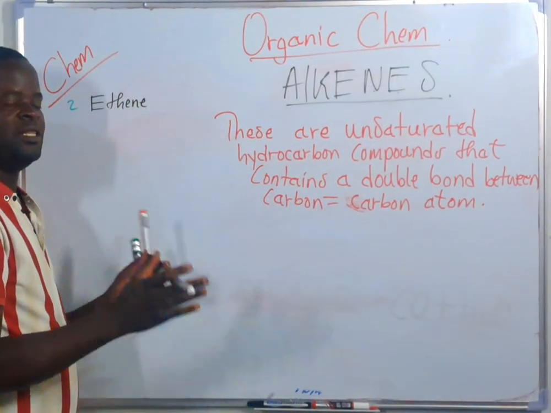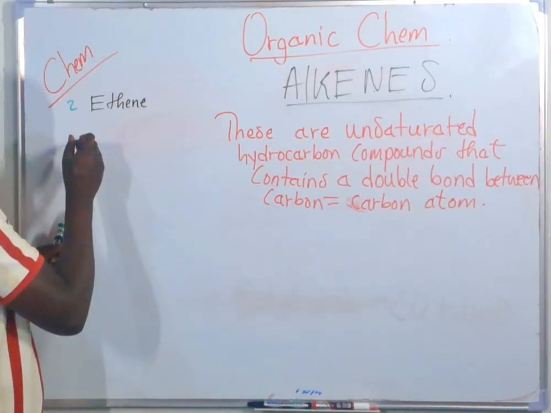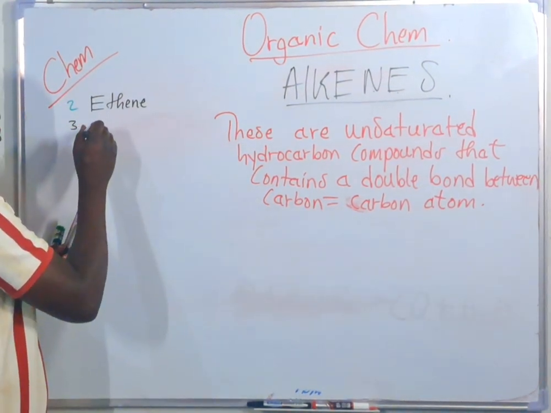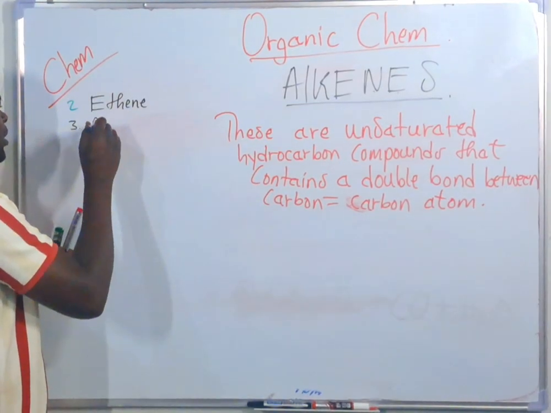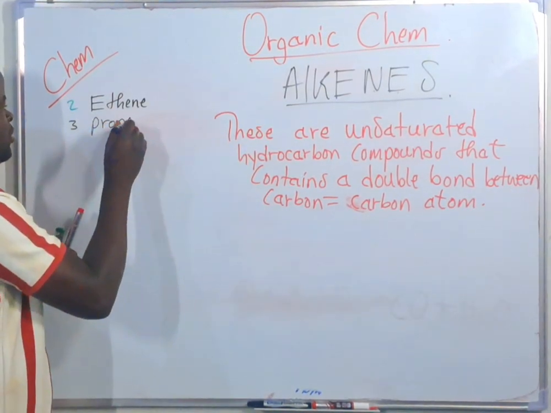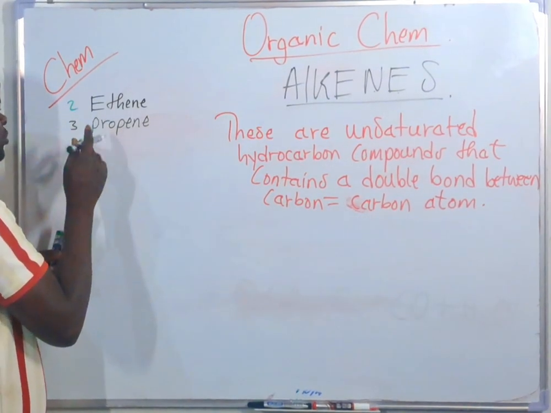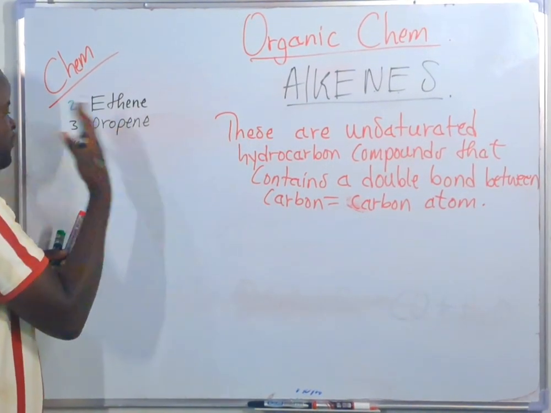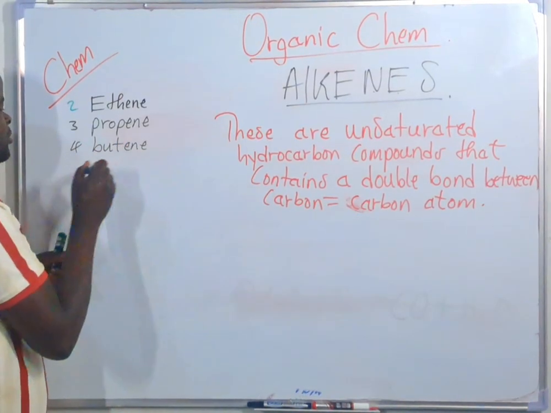Just know that these are alkenes. Ethene, then the second member, with 3 carbon atoms, is called propene. Then the third member, with 4 carbon atoms, is called butene.